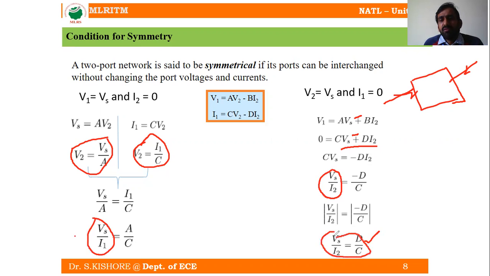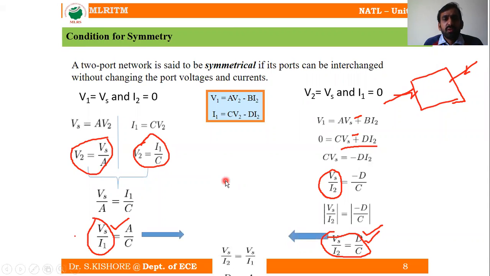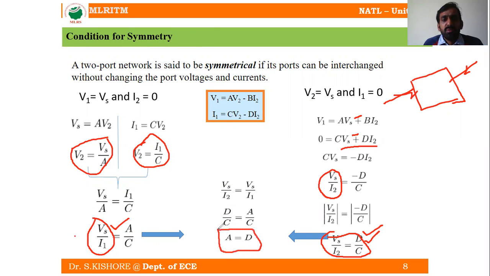So for obtaining the symmetry, if you want to interchange the ports without changing the voltages and currents, the input impedance should be equal to the output impedance. What is the input impedance here? Vs by I1. What is the output impedance here? Vs by I2. If you equate these two, Vs by I2 is equal to Vs by I1, that is D by C is equal to A by C. So finally we obtain the condition that A is equal to D. This is going to be our symmetric condition for the transmission parameters.